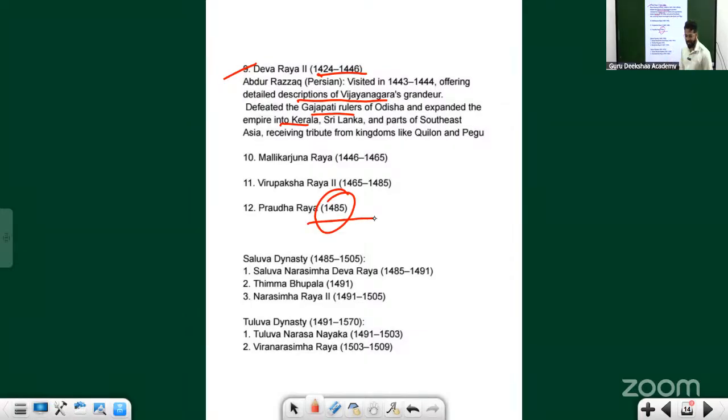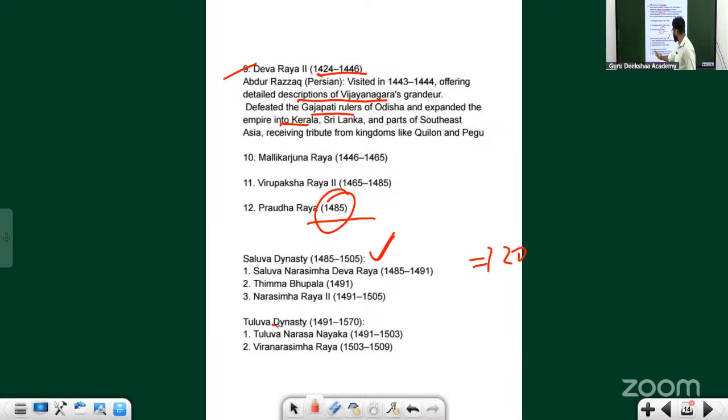So 1485 marks the end of the Sangama dynasty. The next dynasty was the Saluva dynasty. The Saluva dynasty must have been one of the feudatories, but their dynasty couldn't rule for long. They ruled for just 20 years. So not that important.